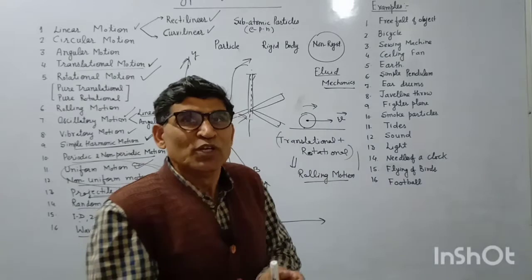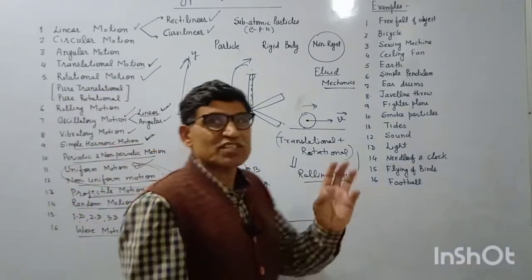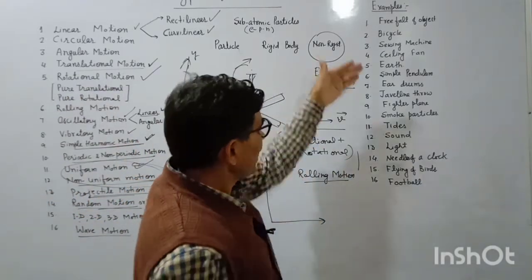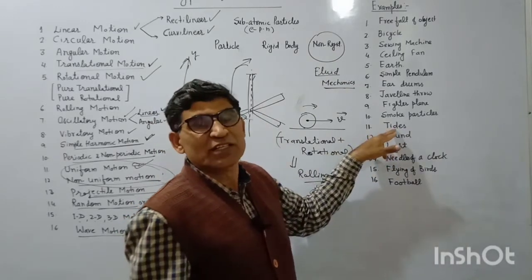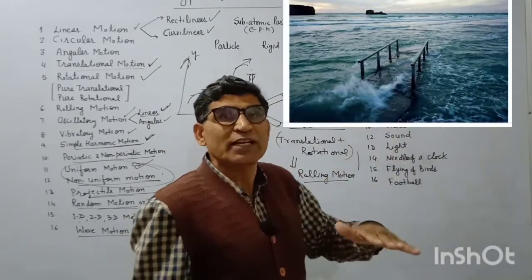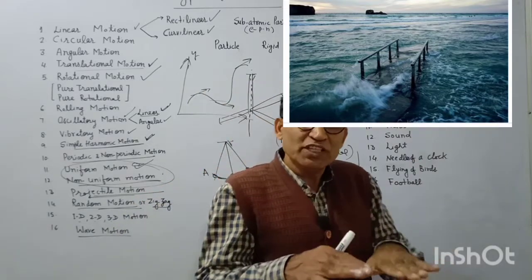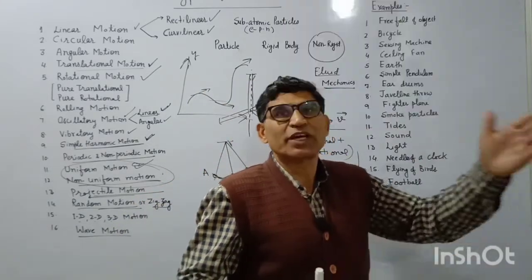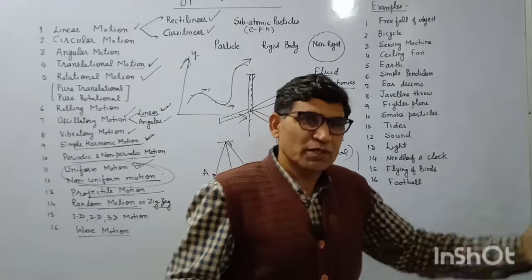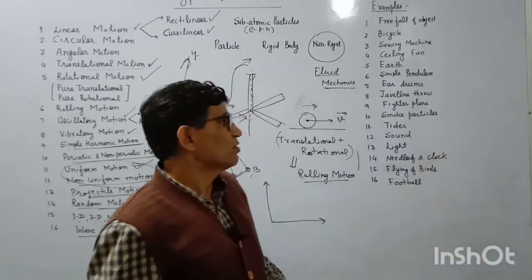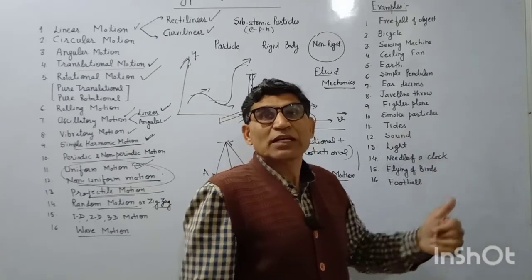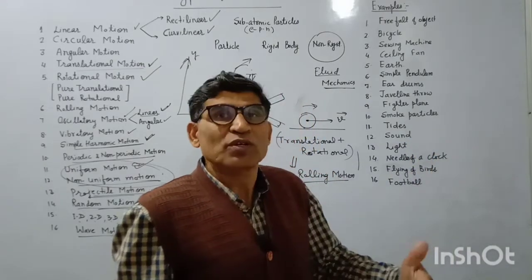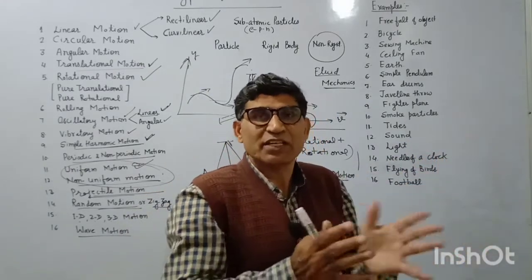Just like tides, we have other examples also that we will discuss. There is an example of tides. In the sea you can see high tide, low tide. Here, with the help of a medium, energy is propagating and moving from one place to another. In sound waves also, you cannot hear any sound if there is no air present nearby.